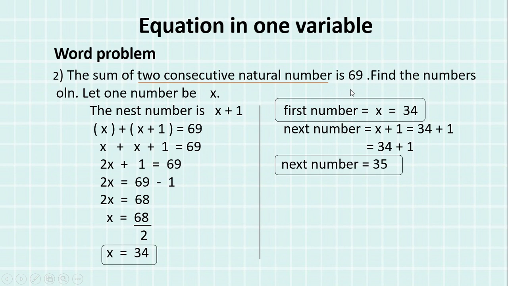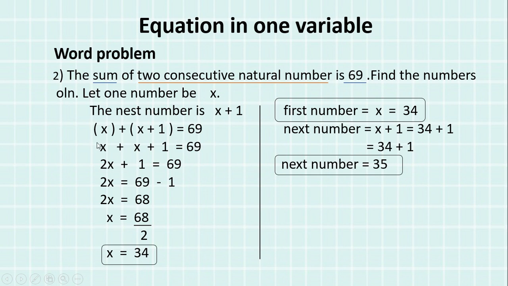What is the next thing? Sum. Sum of them is 69. So this is our first natural number x, and this is our next natural number x plus 1, and sum of it, sum means addition. For the word sum you will put a plus sign, it is addition. So the sum of both the numbers is 69. So we'll write x plus (x plus 1) is equal to 69. So this is our equation, right?